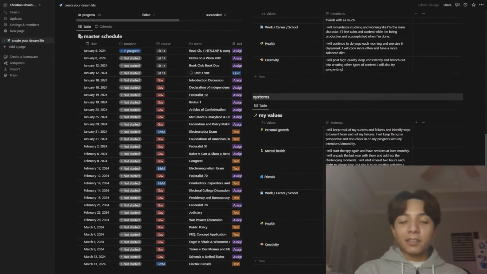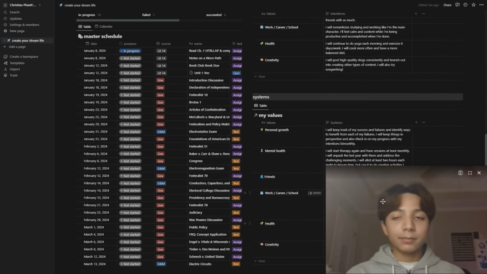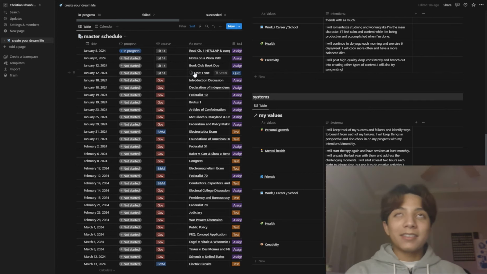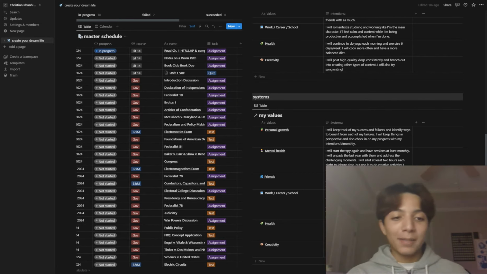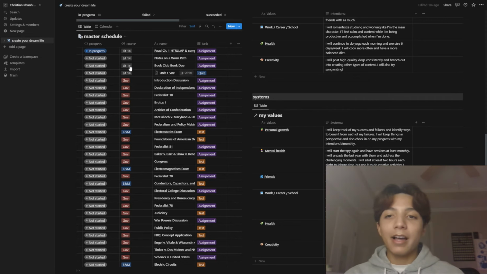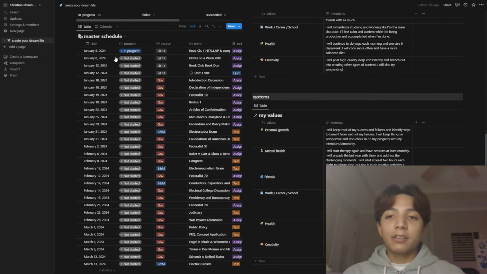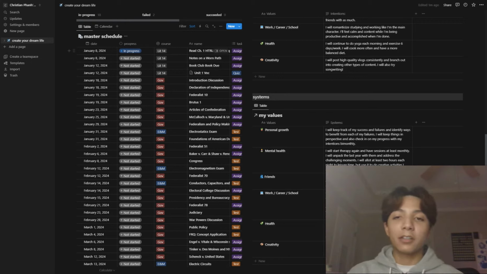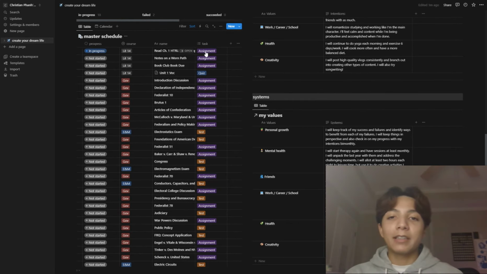But so essentially the reason why I have this is because I take classes at school, but I also take dual enrollment and also online through a virtual school. So oftentimes if I didn't put all the due dates in one place, I would completely lose track. So what I do here is for all my different classes, I put them in this master schedule. So I'll put the due date for the assignment, whether it's in progress, not started or done, and then I'll put the course, name of assignment, and then whether it's an assignment, a quiz, a test, etc.